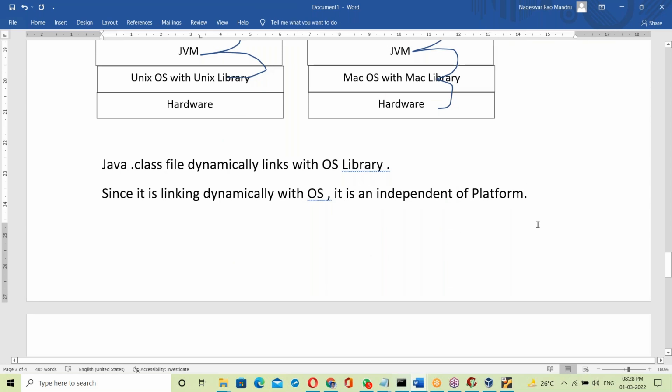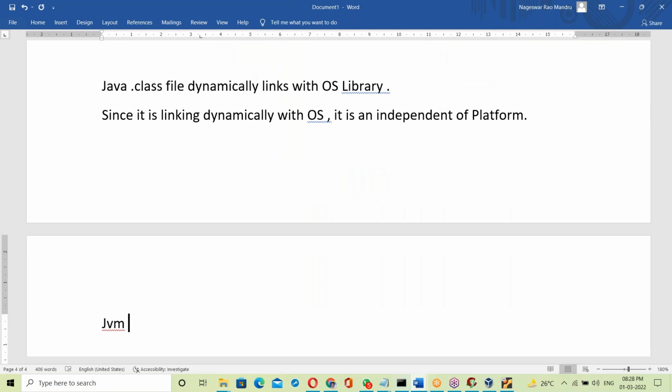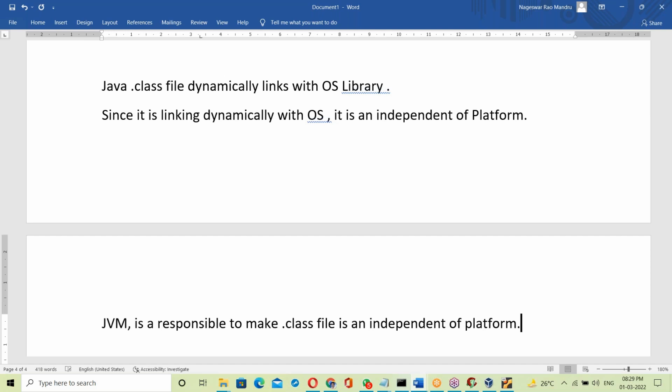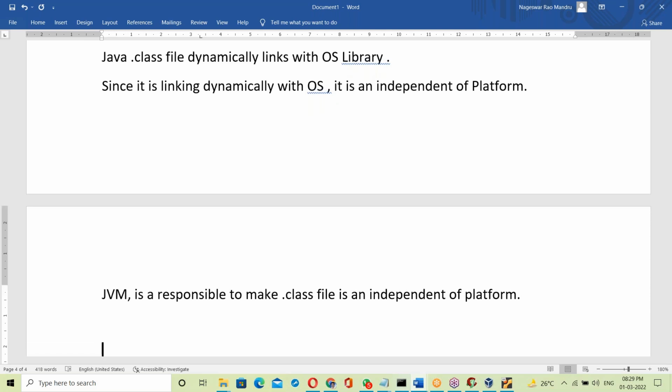So the JVM, the Java Virtual Machine, is responsible for making the .class file independent of platform.